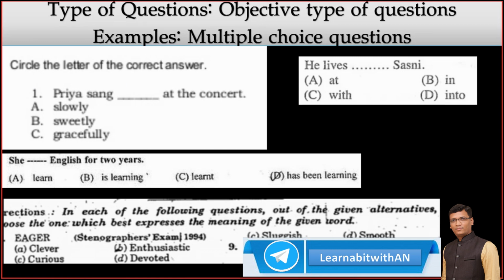Priya sang blank at the concert. Gracefully or sweetly? Your singing can be sweet, you walk gracefully. Your walking, your body style is graceful. You sing sweet, right? Singing slowly is not matching; slowly is about the speed. So, sweetly.